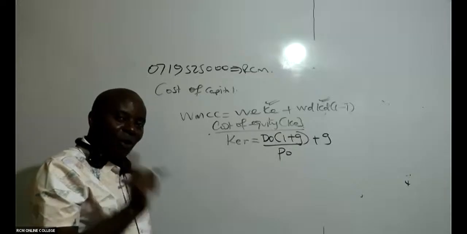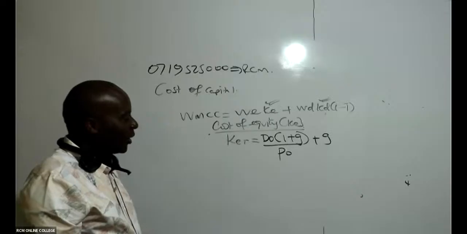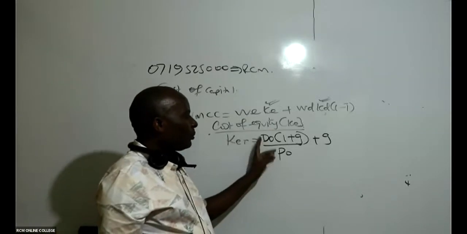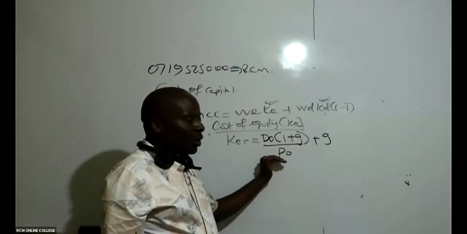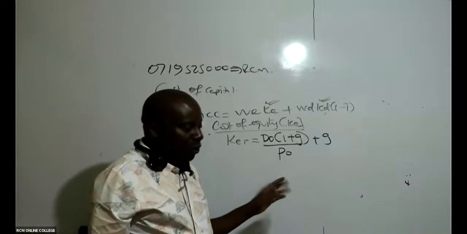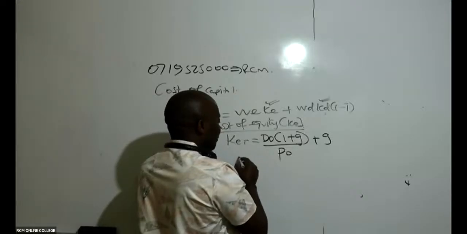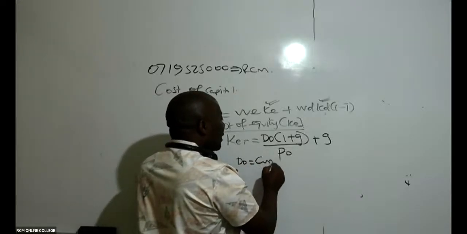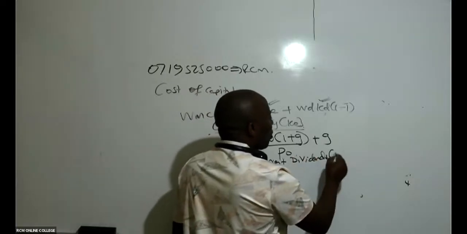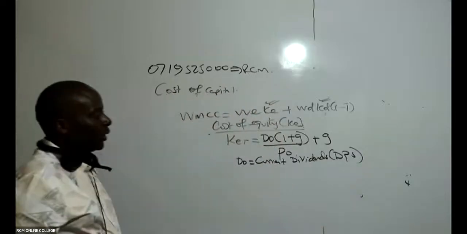I just wanted to give you a model that you will be able to remember for long. Cost of equity retained earnings: you take D0 times (1 plus G), all over P0, plus G. Remember that this D0 stands for the most recent dividends, the current dividends, what we call the DPS.